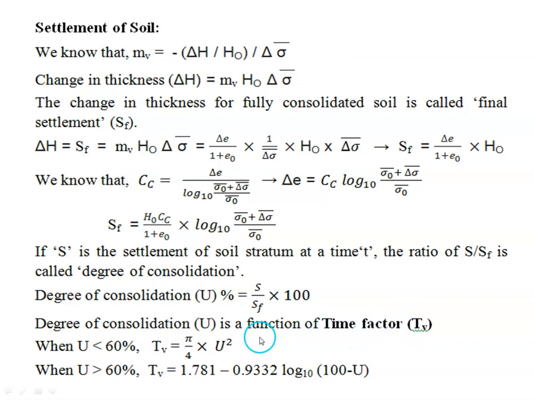There are two equations for time factor. When the degree of consolidation is less than 60%, time factor equals pi by 4 u squared. But when the degree of consolidation is greater than 60%, we have to use another equation to estimate the time factor, that is 1.781 minus 0.9332 log to the base 10 of (100 minus u).